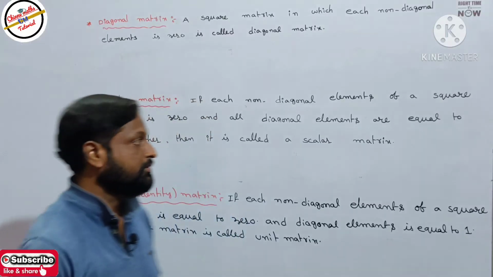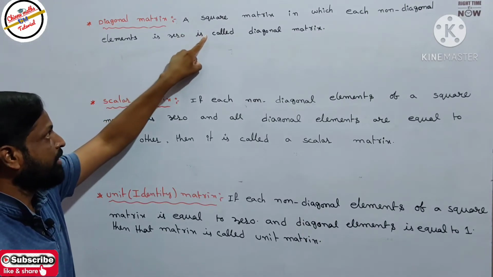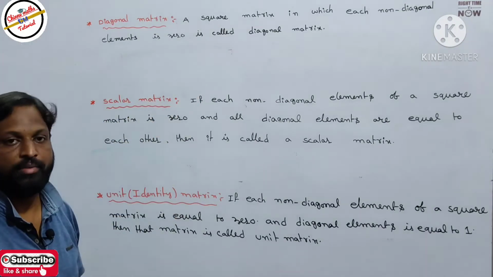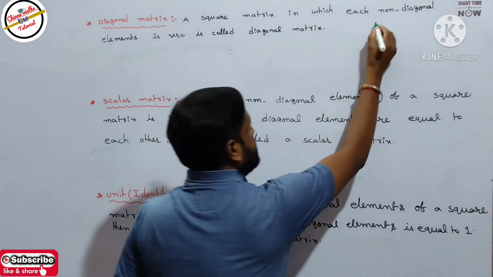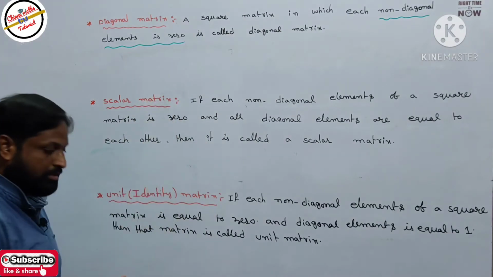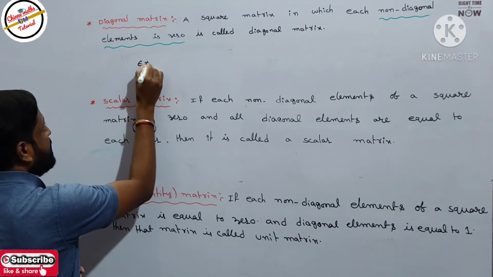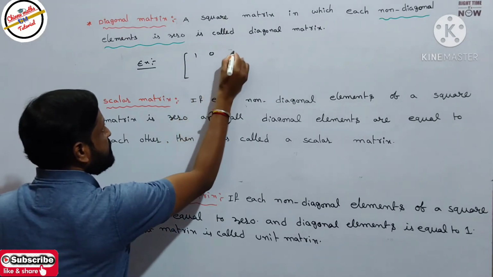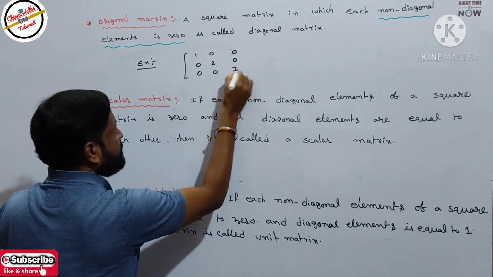Next definition: diagonal matrix. What does diagonal matrix mean? A square matrix in which each non-diagonal element is 0 is called a diagonal matrix. So the non-diagonal elements are 0. Let me take one example so you can understand the definition easily: 1 0 0, then 0 2 0, and 0 0 7.